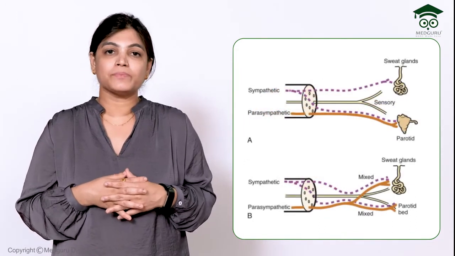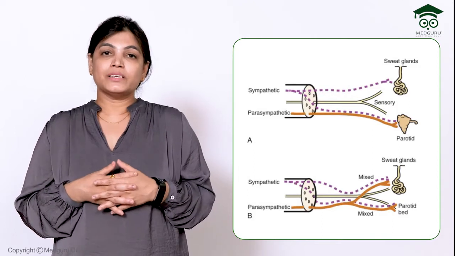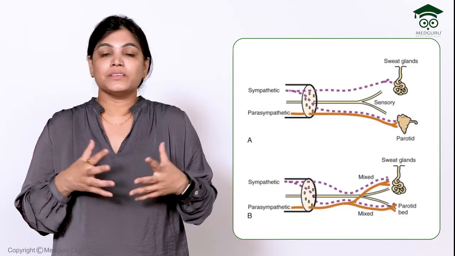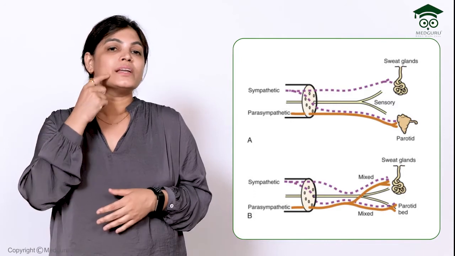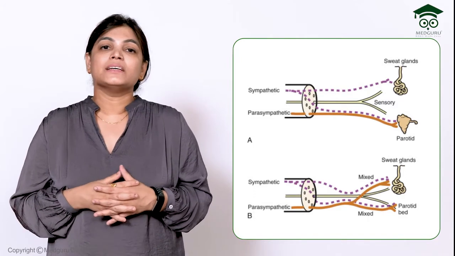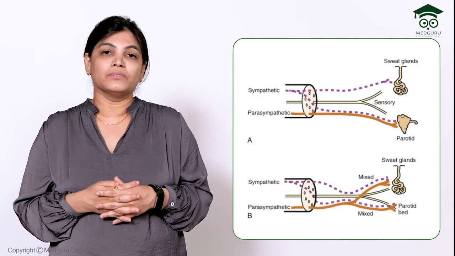The third applied aspect, and the most important, is Frey syndrome, F-R-E-Y. What happens? As you know, the skin around the parotid gland is supplied by the auriculotemporal nerve.